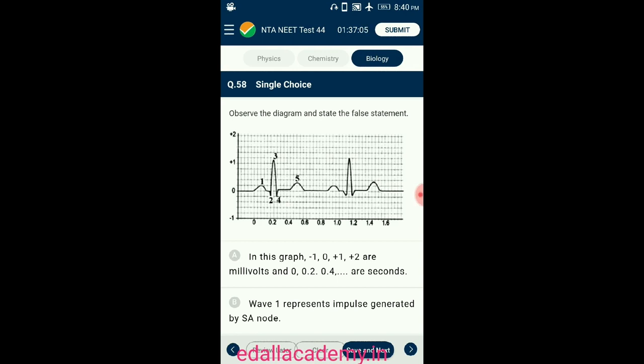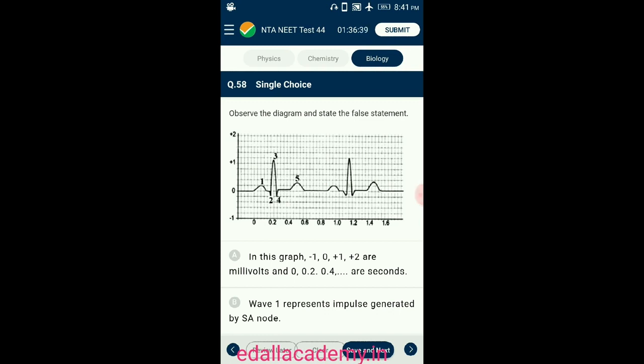The waves 2, 3 and 4 are called the QRS complex waves, which represent the electrical activity of ventricular depolarization, indicating that the current moves from the AV node to the bundle of His to the Purkinje fibers.